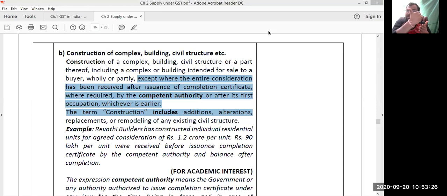So if you book an under construction flat, it amounts to supply of services, liable to GST. If you buy an already constructed flat, it is neither supply of services nor supply of goods, not liable to GST. Are you following, ma'am? That is the point explained here. Clear? Next.